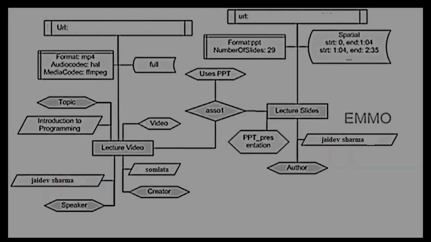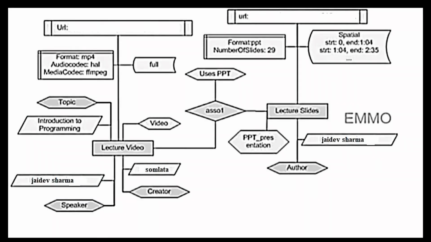Whenever we make a video, a lecture video, we use a PowerPoint presentation and we upload it on a platform like SlideShare or SlidePlayer. They convert the slides into a presentable video format. What is actually happening is they are taking a PPT and creating picture slides, or creating it as a lecture video. Now, the lecture video has certain attributes such as who is the creator. You can see here the creator and the label for the creator is given. Who is the speaker?